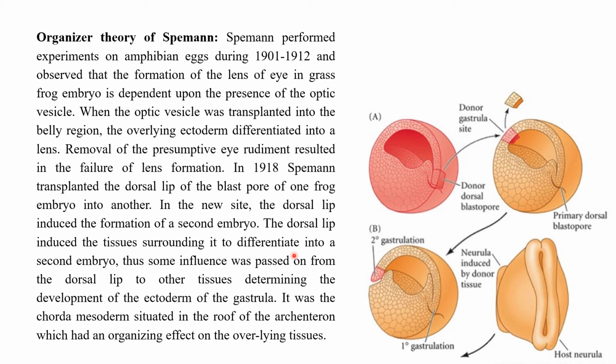Now what happened? The dorsal lip, in the new site, induced the formation of a second embryo. A second embryo is formed. The dorsal lip induced the tissue surrounding it to differentiate into a new embryo. Thus, some influence was passed on from the dorsal lip to other tissues, determining the development of the ectoderm of the gastrula. It was the cauda mesoderm situated in the roof of the archenteron, which had an organizing effect on overlying tissues.